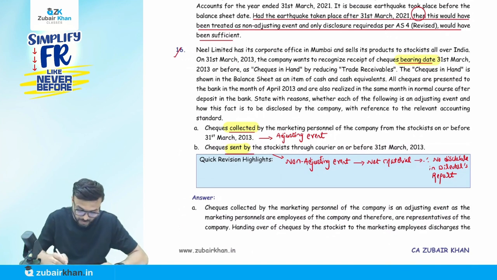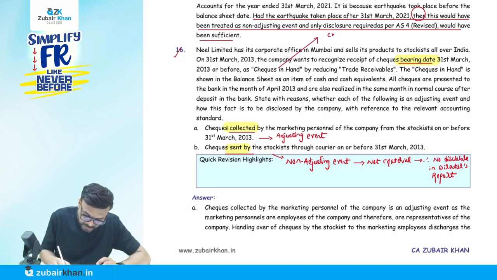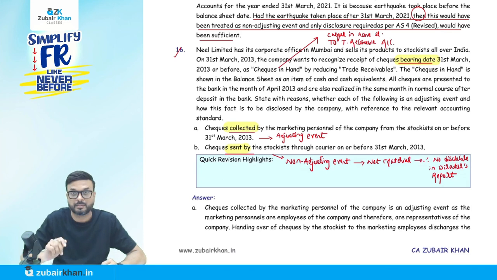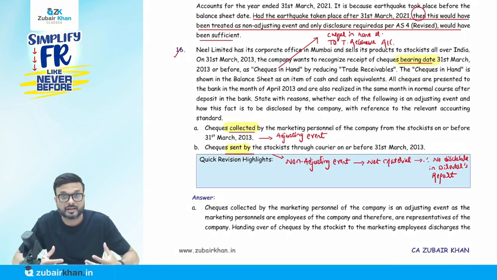Check in hand account debit. So what they do here, they pass this entry: check in hand account debit, and they credit trade receivable account. This entry they pass. But what is the correct treatment? We have to see actually when we have received the check.